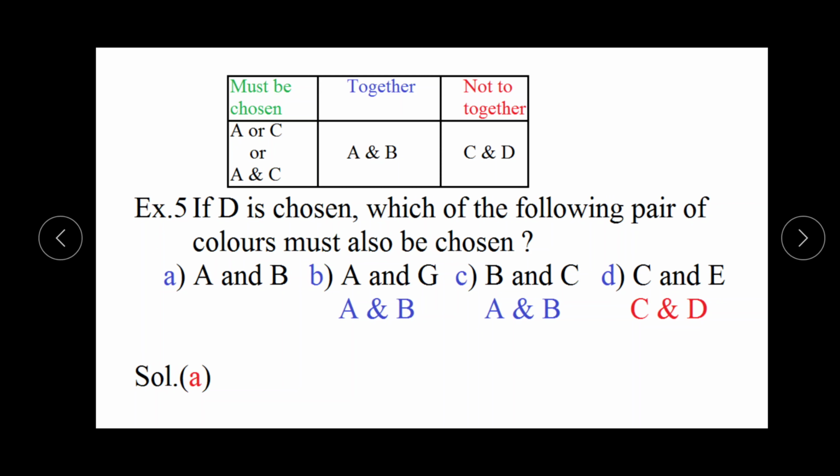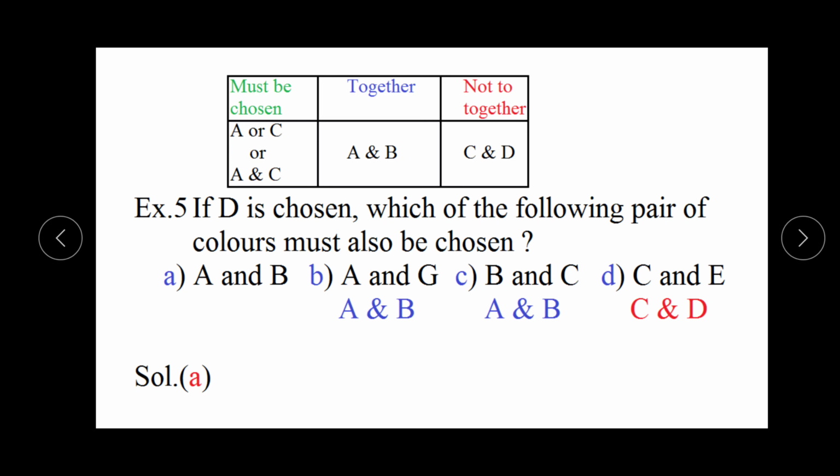In the second question, if D is chosen, which of the following pair of colors must be chosen? It means in the group of 3 colors, one color is given and that is D color, and we have to check which 2 colors we can take from the given alternatives. So in the first option A and B is given. It means A is there, that time B is also there. It means this option can be taken.